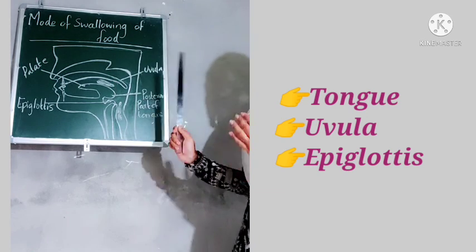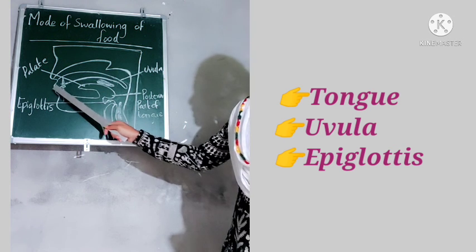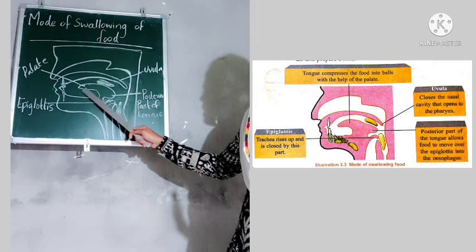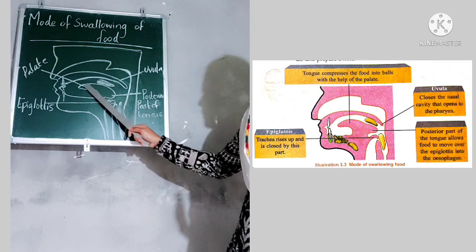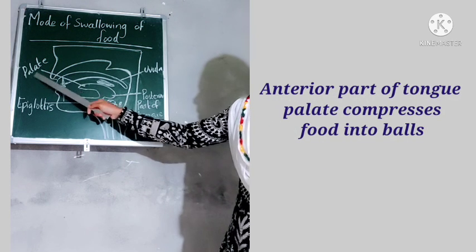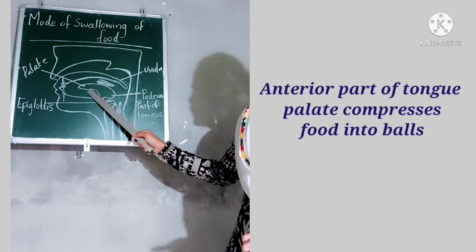So how do these three parts help? Let us find out. So we consume food into the mouth, and food enters our mouth, and here you can see this is our tongue, and the anterior part of the tongue is known as the palate. So what is the role of the anterior part of the tongue?